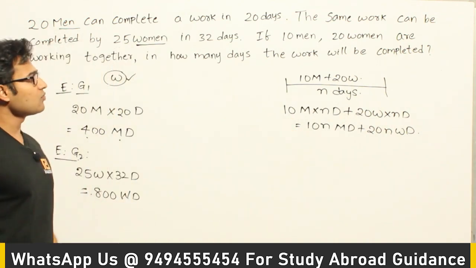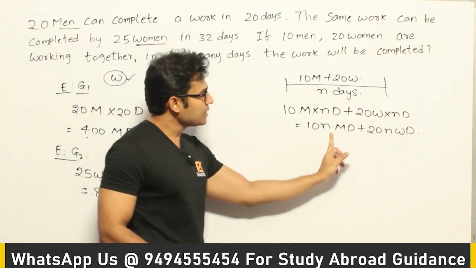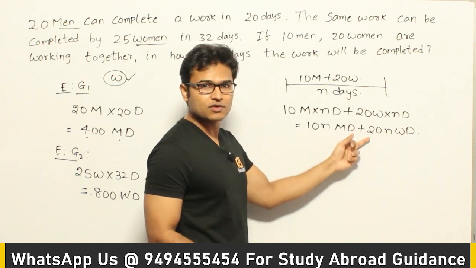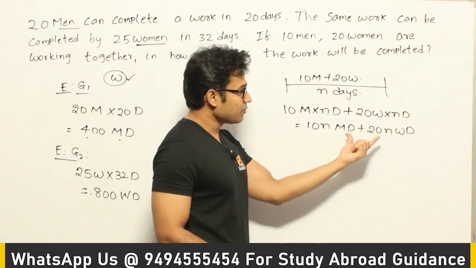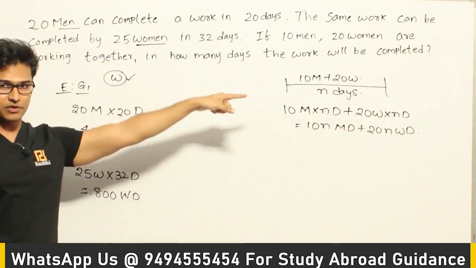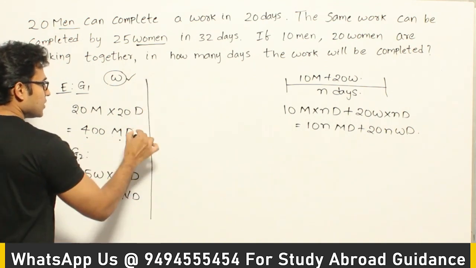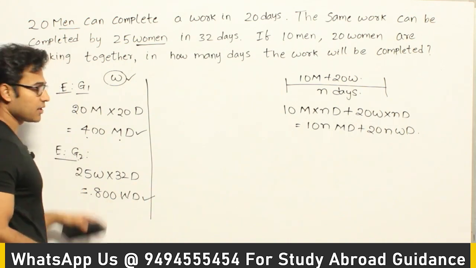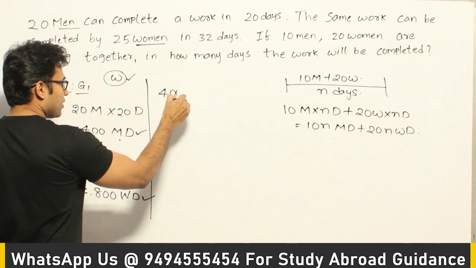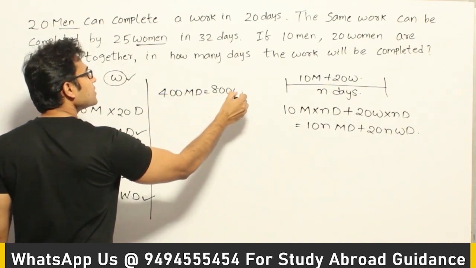Therefore what I want to find out is the relationship between men days and women days, and completely convert this expression in terms of either men days or women days. Once I completely convert it, I can equate it to one of these depending on that conversion, right? So first I want to find out the relationship between men days and women days. Now since these two are equal, you can write that 400 men days is equal to 800 women days.